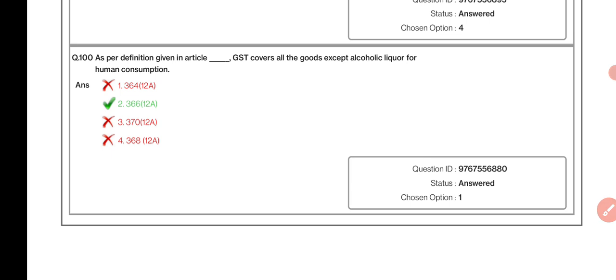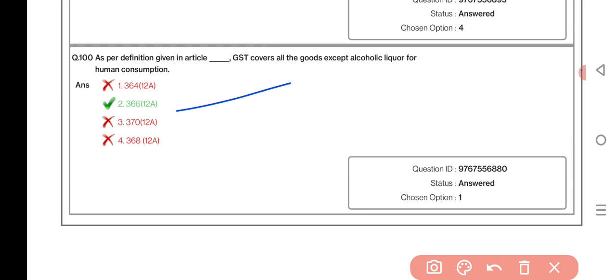As per definition given in the article dash, GST covers all the goods except alcoholic liquor for human consumption. Article 366 subsection 12A.